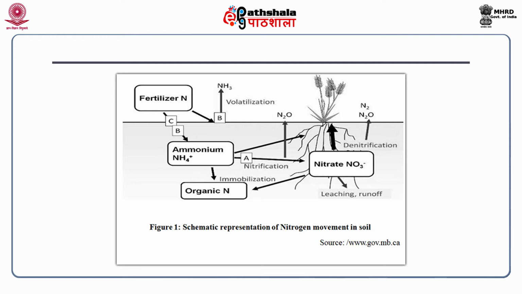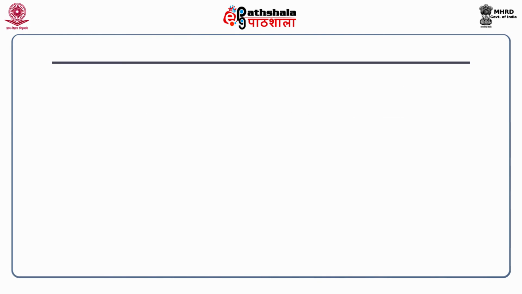So, from this figure it is evident that once the fertilizer is added in the soil, it goes under a number of processes, and these processes include volatilization, nitrification, immobilization, denitrification, leaching and runoff.